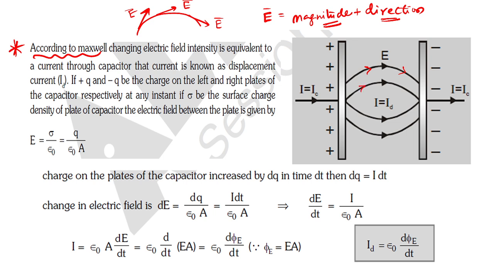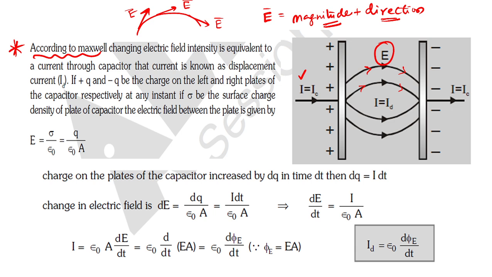Now you see, every time the electric field is changing. I am telling you how they are changing. Either I can change the direction, or I can change the magnitude. Yes or no? So obviously when they are in a circular or curved mode, the electric field will change direction. So due to that, the electric field also changes. So with the change in electric field, what will I create here? Displacement current. Earlier, what current do I have here? Conduction current, IC. But inside the capacitor, what do I have? ID, displacement current, because it is coming from a change in the electric field.